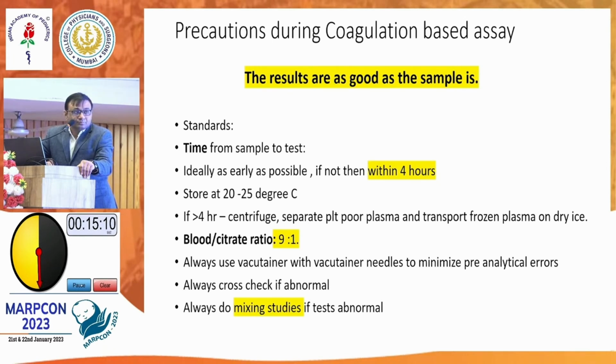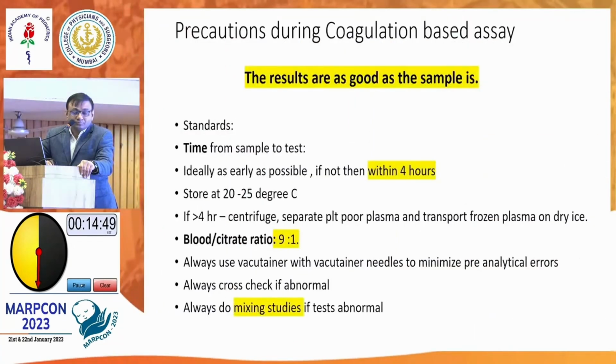If transportation time is less than 4 hours, you can store the sample at 20 to 25 degrees, but not below or above that. But if the transportation time is more than 4 hours, then ideally the sample should be centrifuged, the platelet poor plasma isolated, and then the fresh frozen plasma should be transported on dry ice. The first thing, why do our results get spurious? It is because of the squeezing, or because we are trying to get the sample from the cannula itself. So that is not to be done.